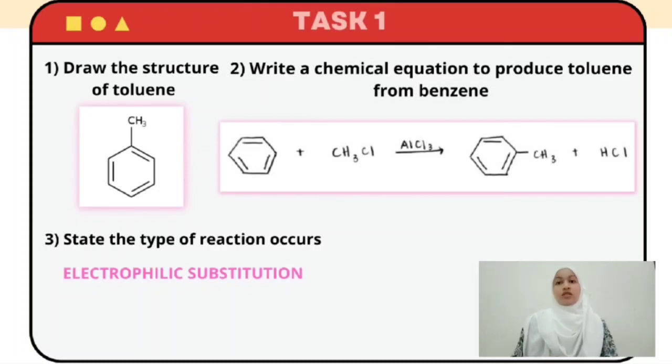The second question asks to write a chemical equation to produce toluene from benzene. So, benzene will react with methyl chloride in the presence of aluminum chloride as a catalyst, and it will produce toluene and hydrochloric acid. The type of reaction that occurs is called electrophilic substitution.